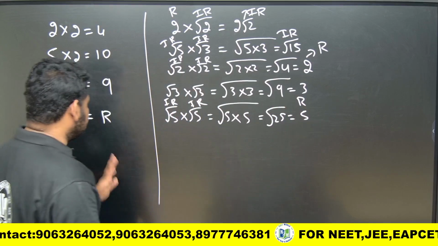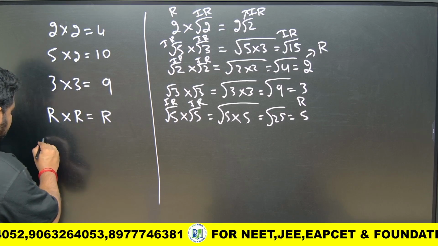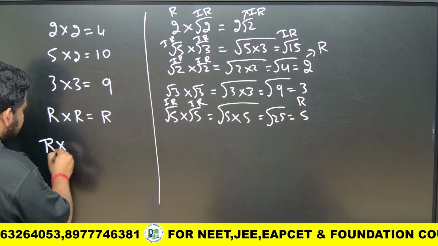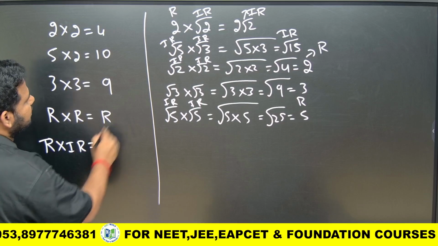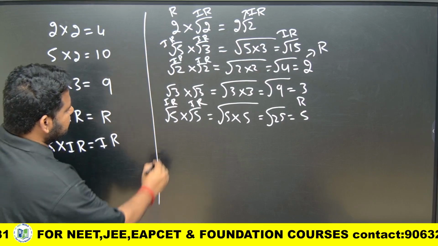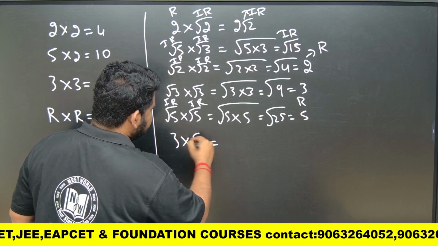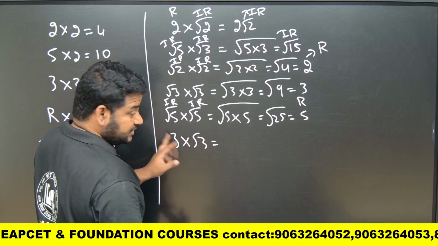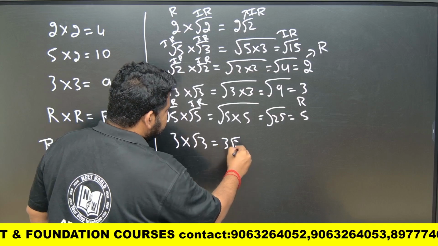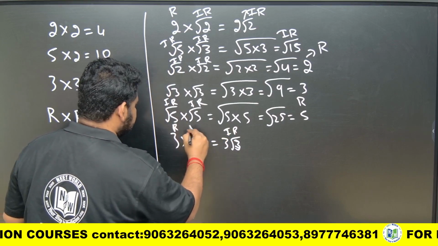Okay. So, what are the rules we have to understand? Rational into rational is rational. What about rational into irrational? Rational into irrational gives us irrational. That is what we understood there. I will give you one more example. 3 into root 3. Although they look the same, this is root 3, this is 3. So, this gives us 3 root 3. 3 root 3 is irrational. So, rational into irrational is irrational.